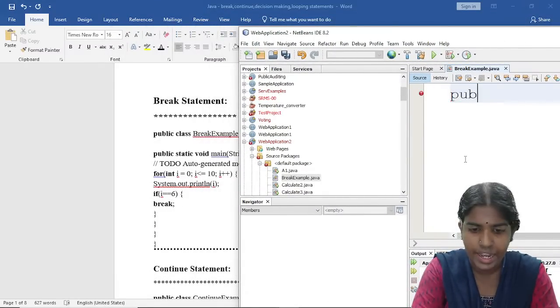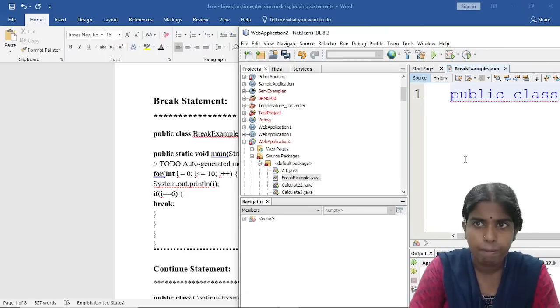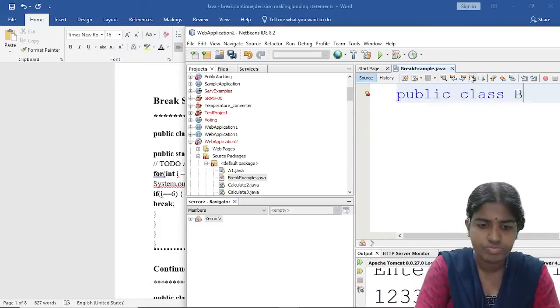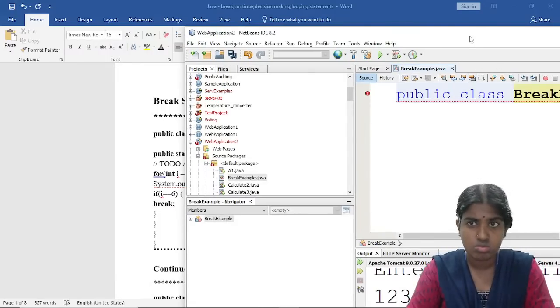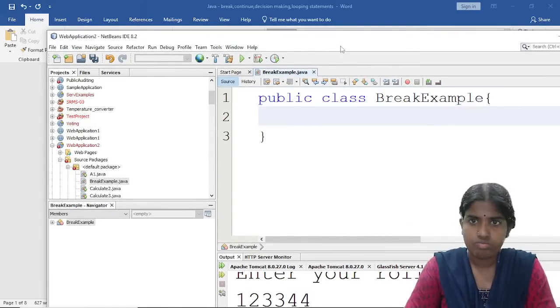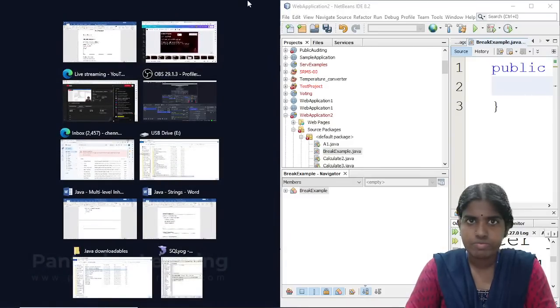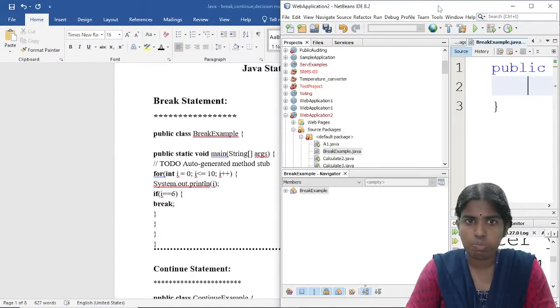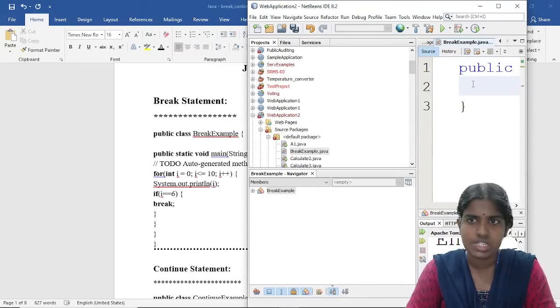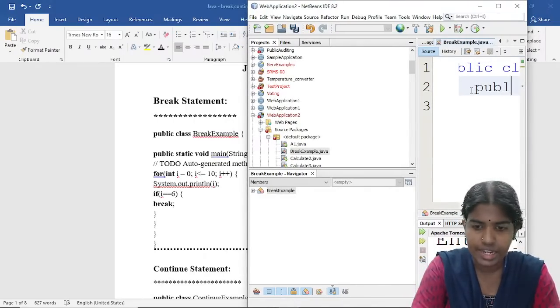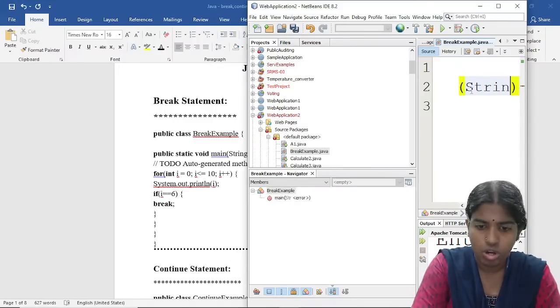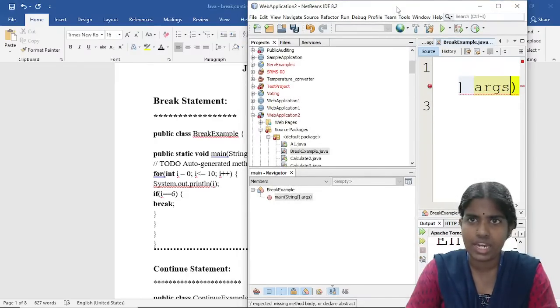Whenever I want to create any new class, I am giving public class BreakExample. Then I am coming inside and giving public static void main, where the argument is passed as a string array, String[] args.